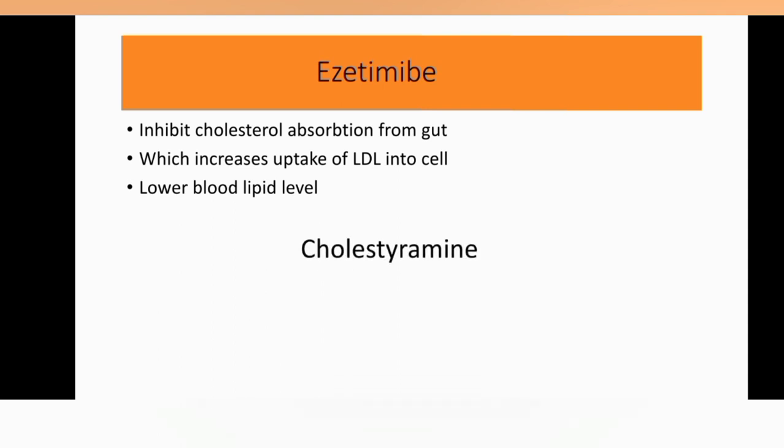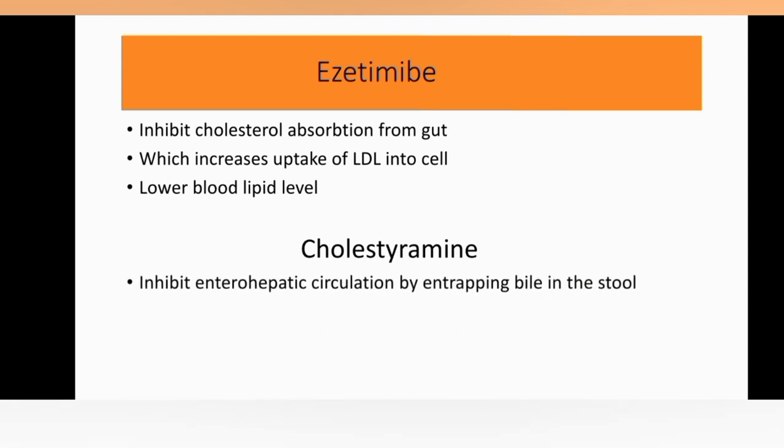Then the next drug is cholestyramine. As you know, bile is transported to the gut, to the intestine, and here it helps in the emulsification of fats, but it is transported back to the liver. When this transport to the liver is inhibited, there will be no more bile in the liver and in the gallbladder.